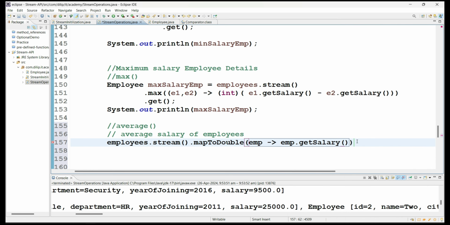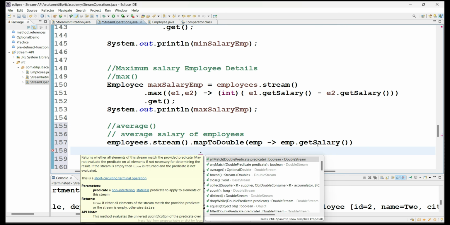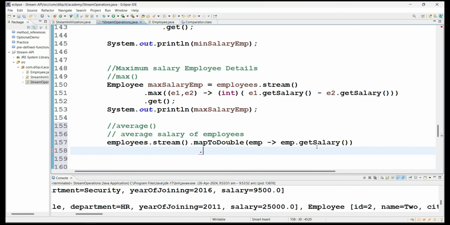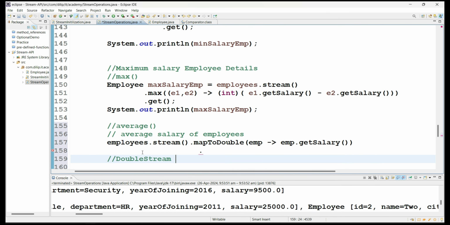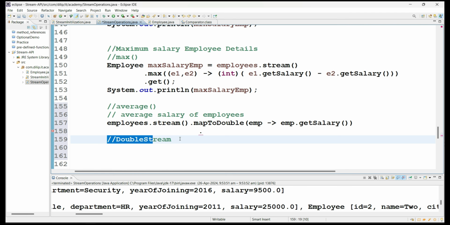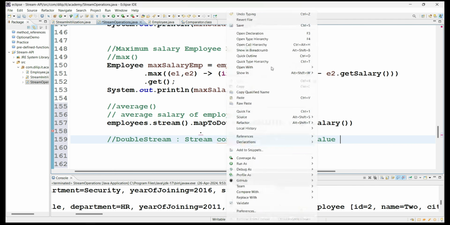Now it will produce all these salary values as a stream of objects. That means one more stream is created. Once this method is executed, a stream will be created with the values of salary. So yes, see, DoubleStream salary. What is this DoubleStream? Similar to Stream, we have a couple of other stream interfaces called IntStream, DoubleStream, like that. We will see one small example related to the other stream interfaces along with the Stream. Simply, this represents that the stream will always contain only double values.